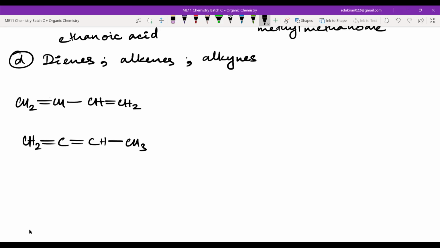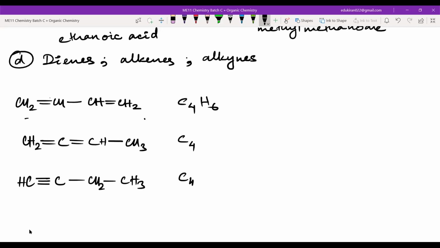Then I can write one more molecule which is carbon with a triple bond carbon, and there's a hydrogen here, a single bond CH to a single bond CH3. So can you write the formula for all of them? All of them have 4 carbons. That means you can see the number of hydrogens here is 2 plus 2, 4, and 2, 6.